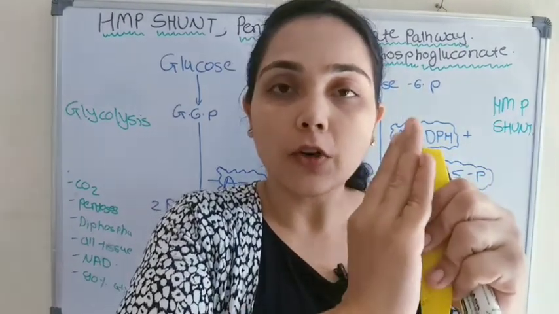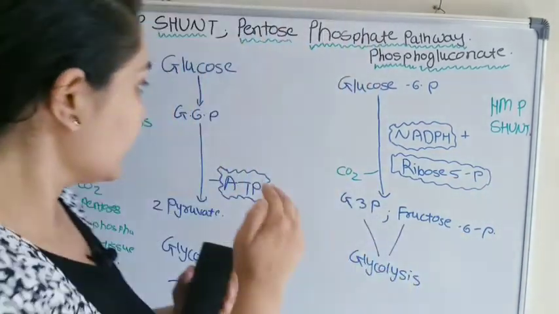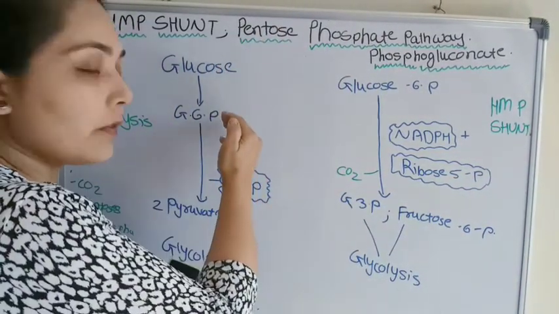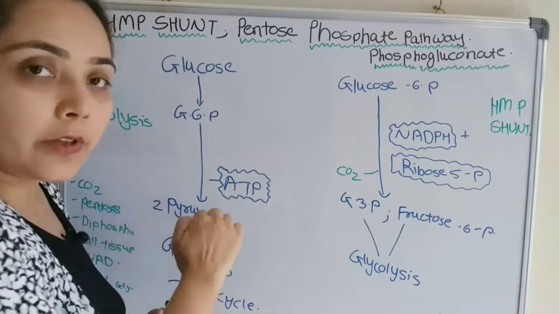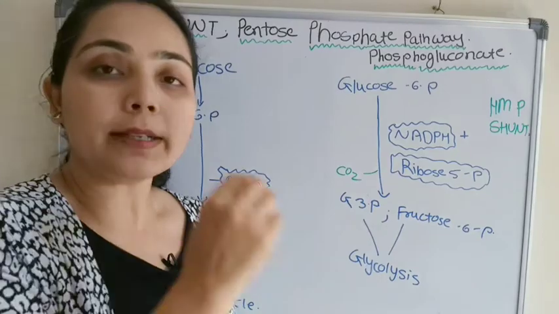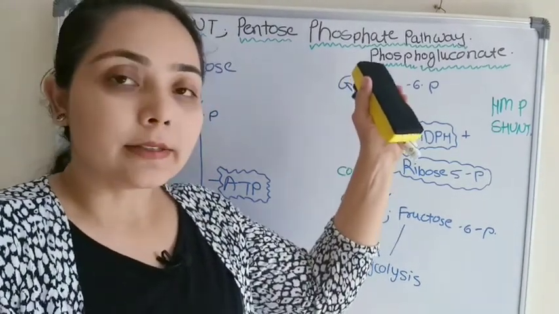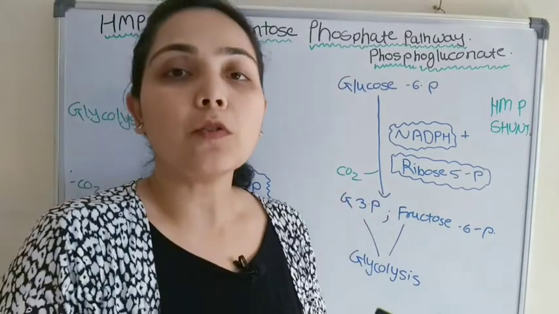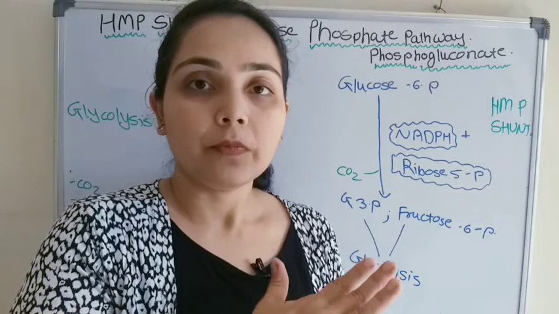What is glycolysis? Glycolysis is the breakdown of the glucose molecule. First it is converted to glucose 6 phosphate, and through a series of reactions we finally get 2 pyruvate, and some ATP is also generated. But this hexose monophosphate shunt is not required to generate ATP.